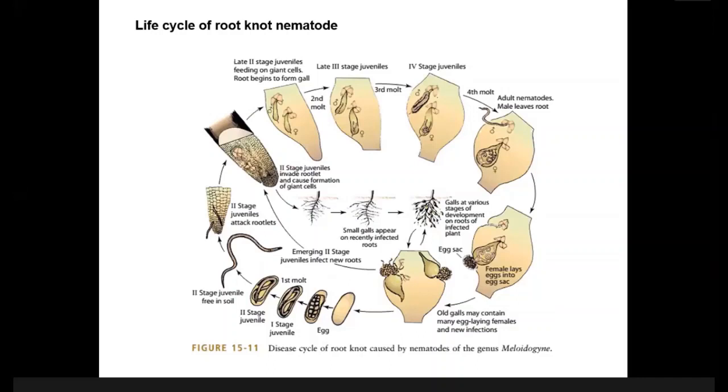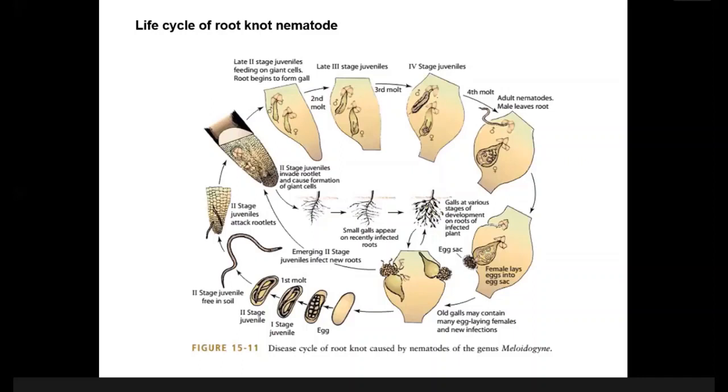As a result, there will be no conduction and transportation of water and nutrients in the plant. And what happens? If there is no water and nutrient transportation, the plant will be wilted because of lack of water.